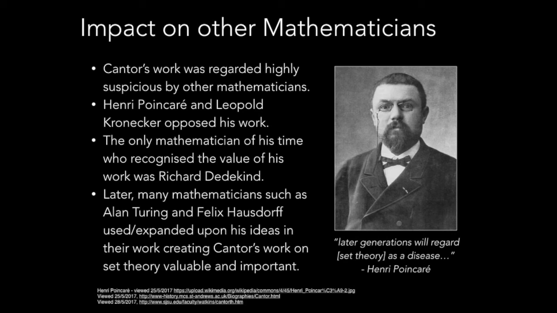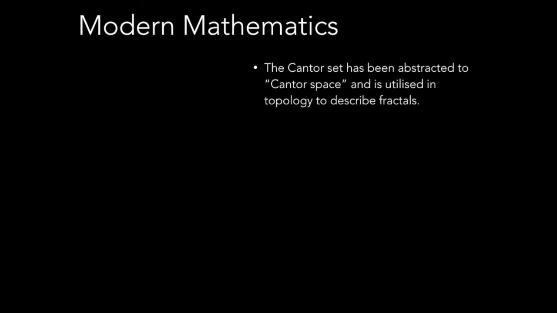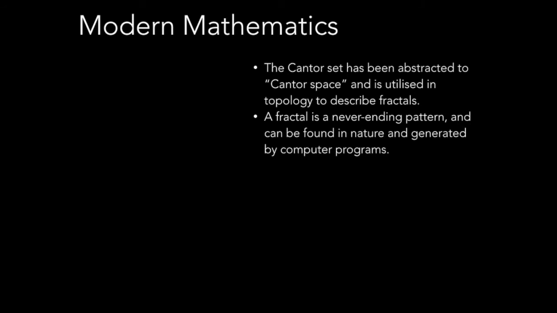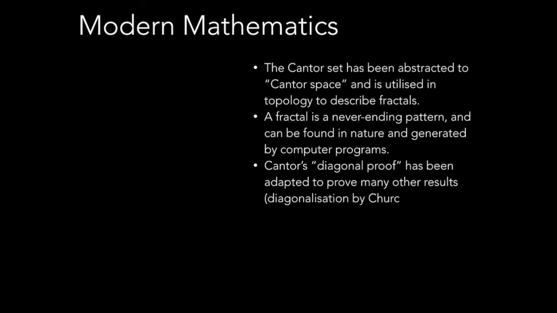During his lifetime, Cantor's only ally and the first mathematician to recognise the value of his work was German mathematician Richard Dedekind. In modern mathematics, the Cantor set has been abstracted to the Cantor space and is utilised in topology. It has been particularly useful in describing the topology of fractals. A fractal is a never-ending pattern and can be found in nature and is easily generated by computer programs.